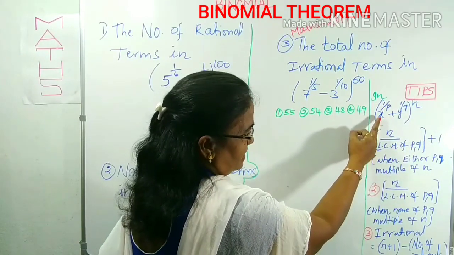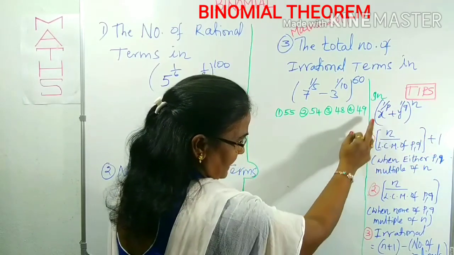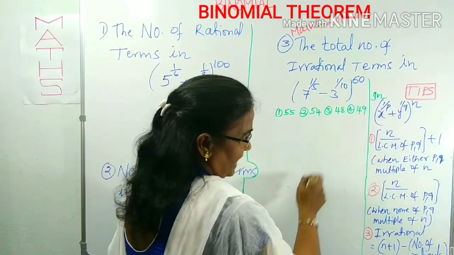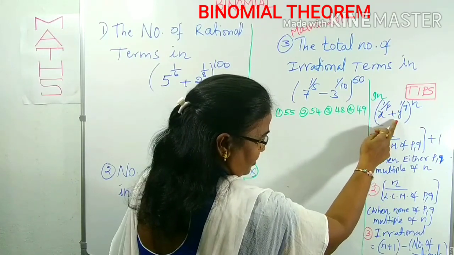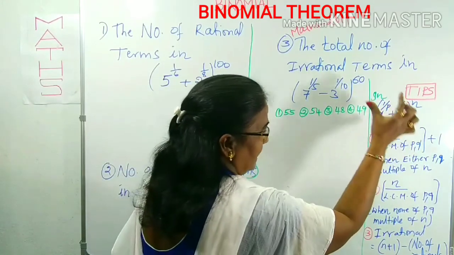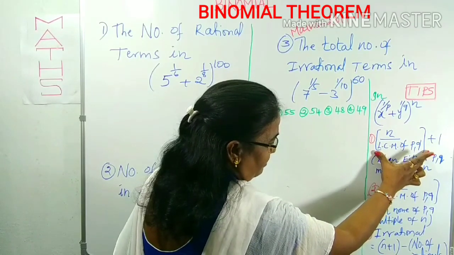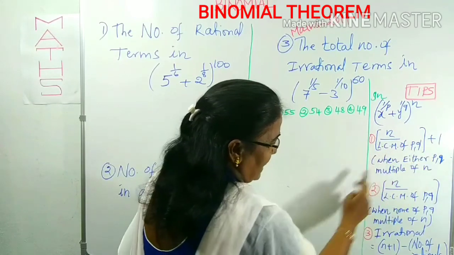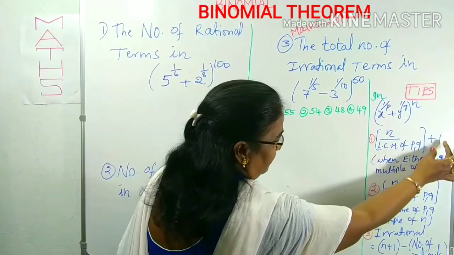In this expansion, (x^(1/p) + y^(1/q))^n, we can observe that x has power 1/p and y has power 1/q, and the overall power is n, where p and q give the 1/p and 1/q powers of x and y. What is n here? The index of that expansion. If the expansion is like this, we can get the number of rational terms by this formula: floor of n by LCM of p and q, with plus 1 we can add.